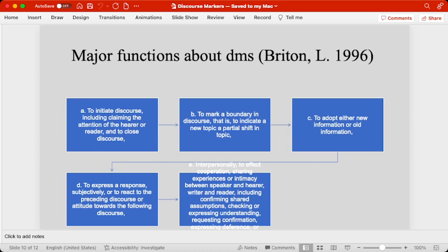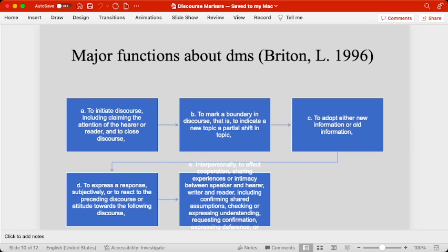That boundary is created. And the third function is to not only give the information but also to relate it with the old information which is already available. In the same way, one needs responses to different situations, and these responses can be subjective, or they can be reactions about the preceding discourse or the things which are going to come. Discourse markers help us express all these things.